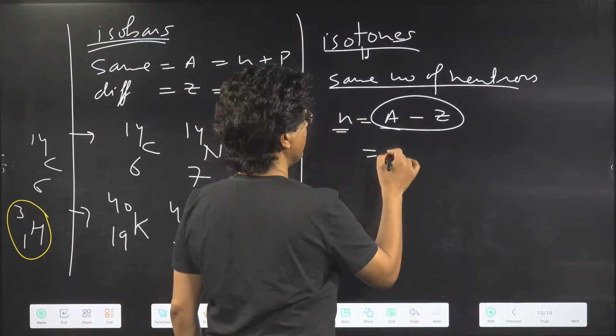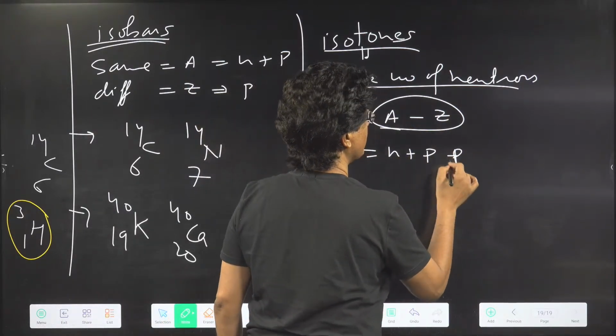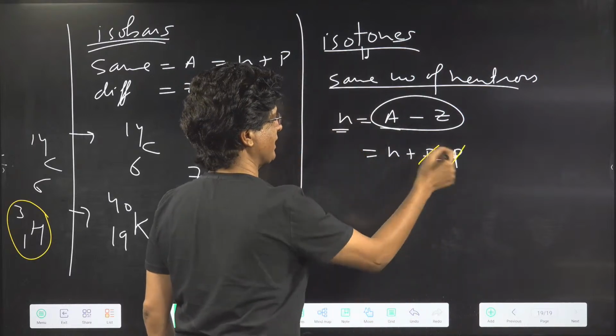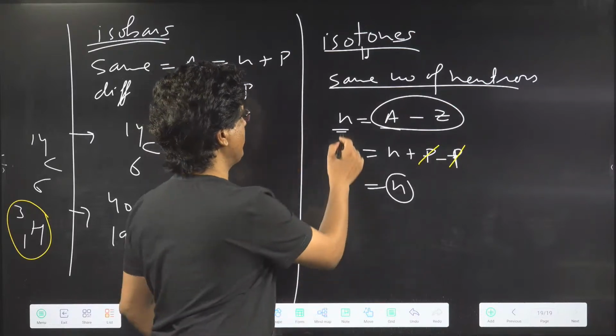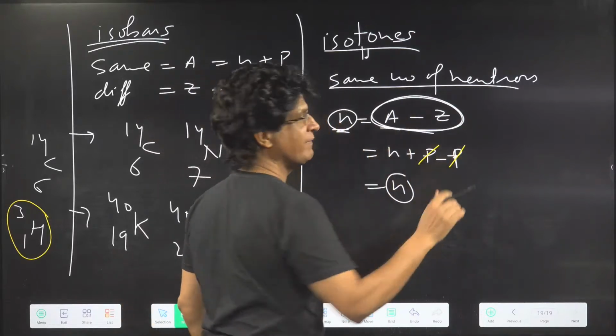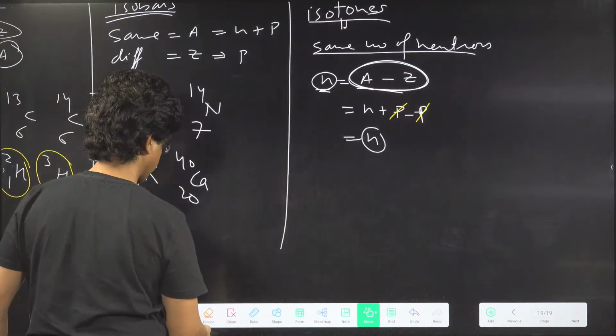So what is A? A is N plus P. What is Z? Z is again P. So minus P: minus and minus cancel, and there will be N. So either we can have the same number of neutrons or you can find the A minus Z value to be the same.